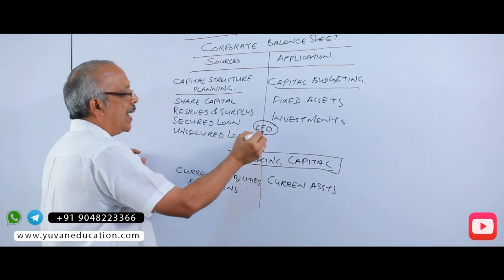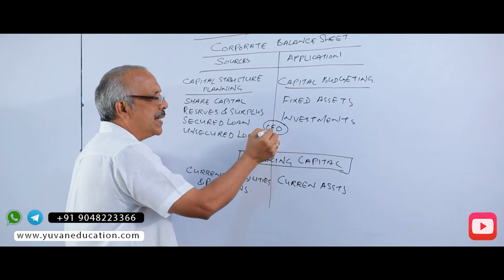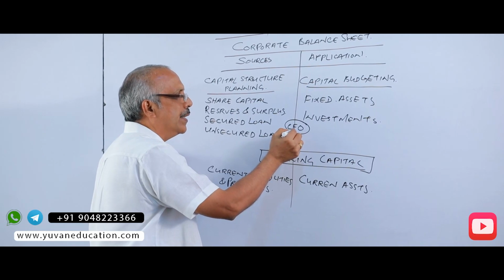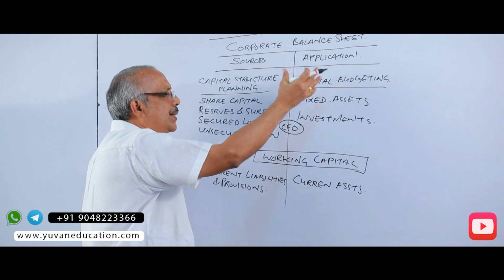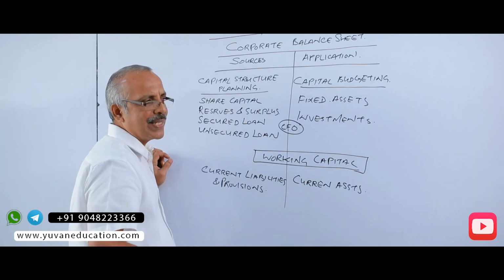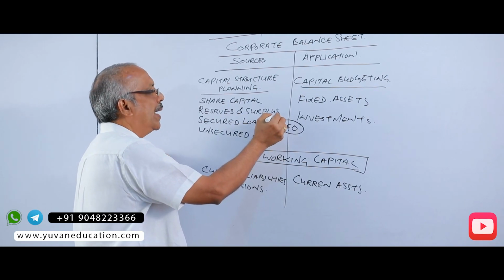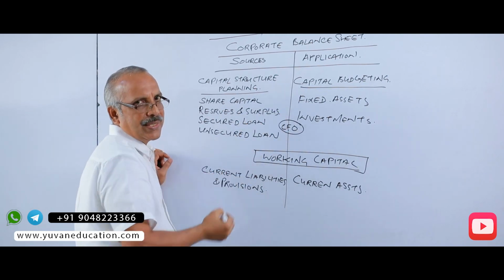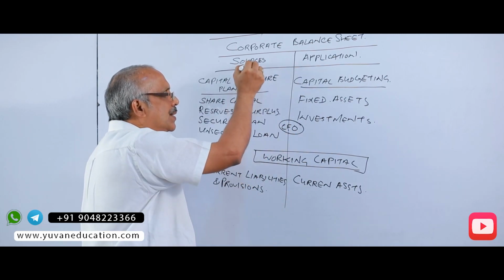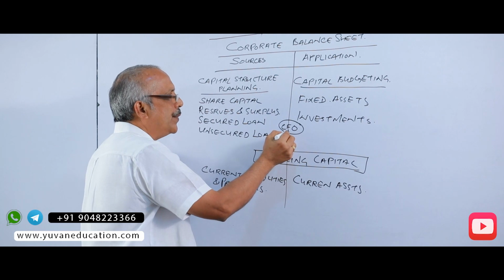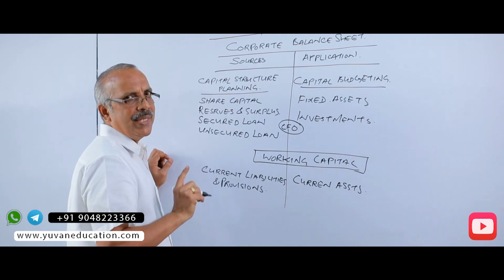The Chief Financial Officer is full of decision making activities, and it is the responsibility of the CFO to arrange the fund for the company to invest in various fixed assets that will generate revenue, which is accumulated to the reserves and surplus. Therefore, it is the CFO who is managing the sources of fund, and the CFO is the person who is managing the application of fund. Why this management?